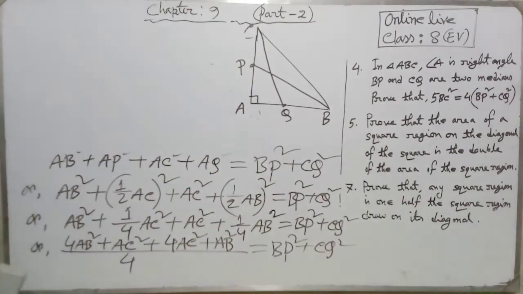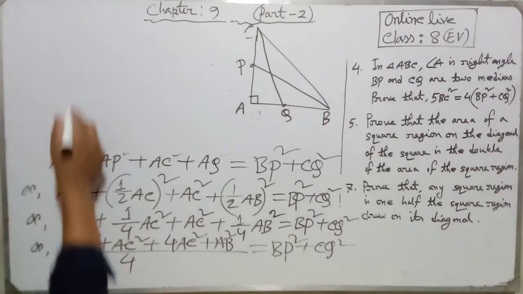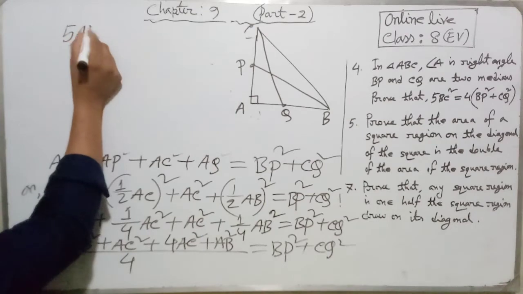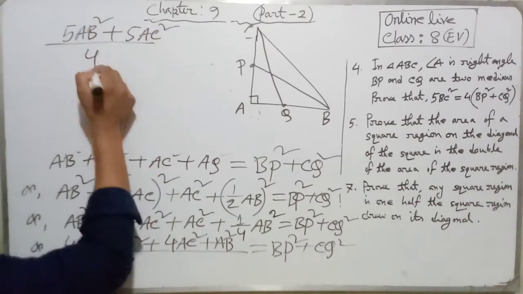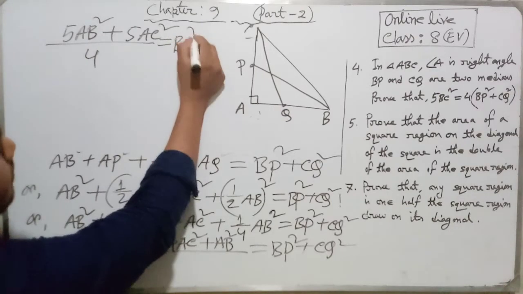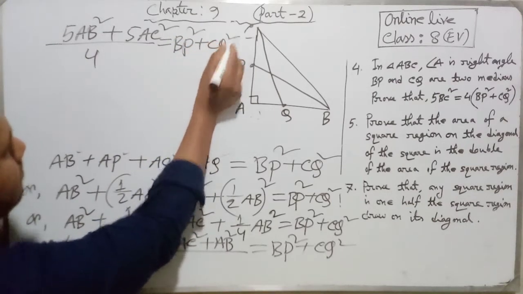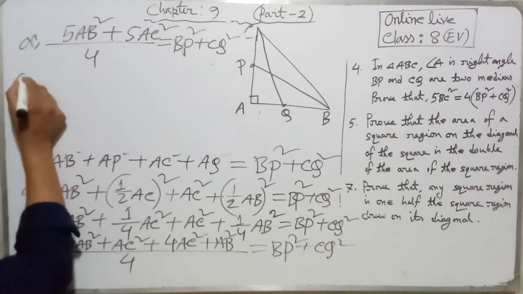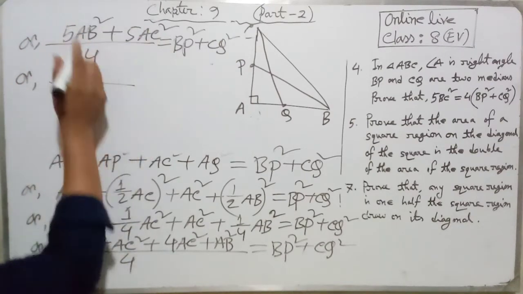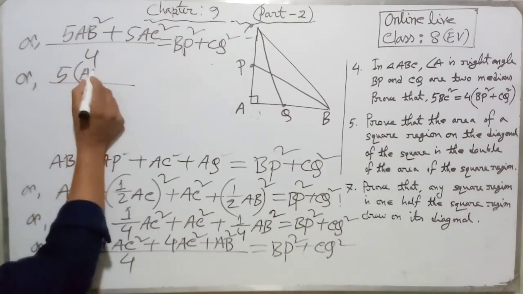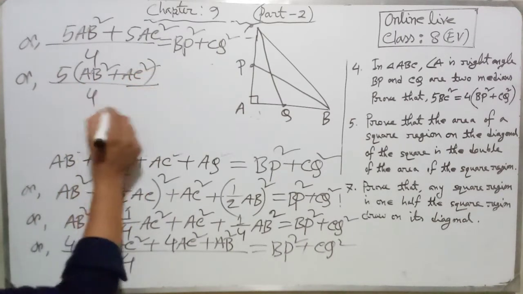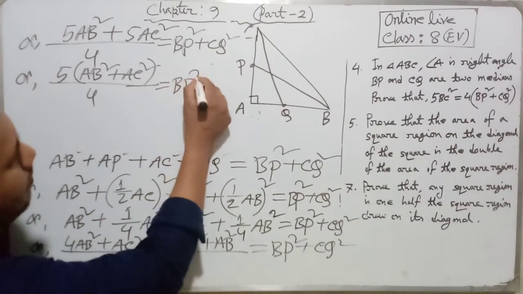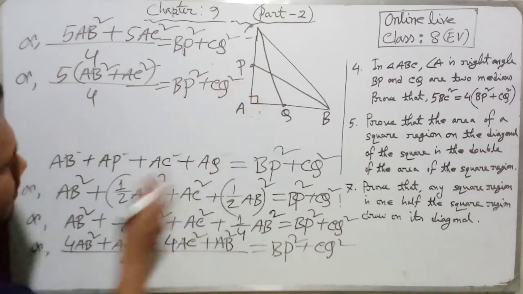Now look, our upper side it will be 5AB square and 5AC square. So we can write 5AB square plus 5AC square divided by 4 equal BP square plus CQ square. Now dear students, if we take 5 as common, then it will be AB square plus AC square over 4, and this one BP square plus CQ square.